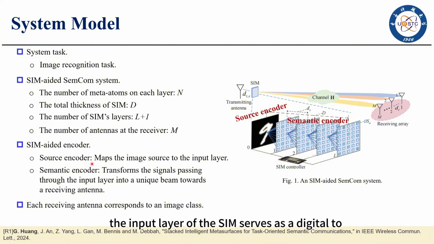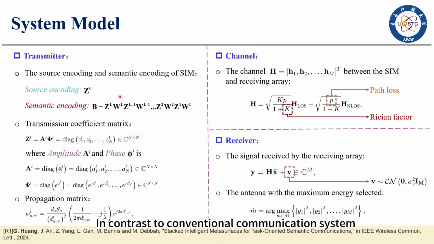Moreover, the input layer of the SIM serves as a digital-to-analog converter to map the image source to the input layer, and the rest of the layers of the SIM construct an electromagnetic neural network, which serves as a semantic encoder to transform the signal passing through the input layer into a unique beam towards the receiving antenna. In contrast to conventional communication, the transmitting antenna in our system performs both source encoding and semantic encoding. The source encoding is denoted by Z0, and the semantic encoding is denoted by B.